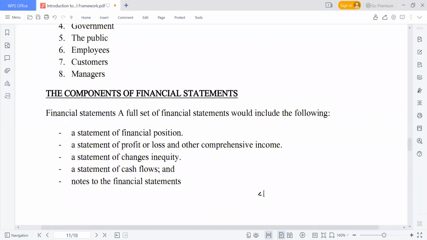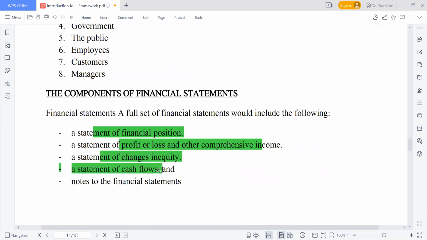We have components of financial statement, as I made mention. We have the statement of financial position, the statement of profit and loss and other comprehensive income, statement of changes in equity, statement of cash flow, and we also have notes to the account. So these are the five components of financial statement.